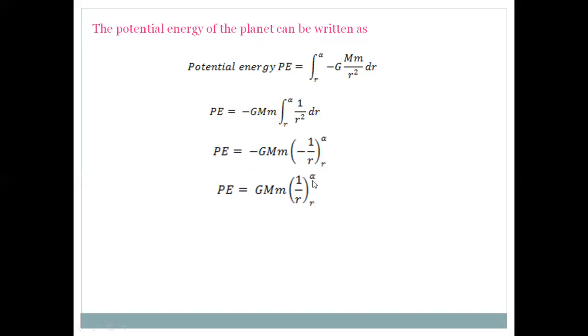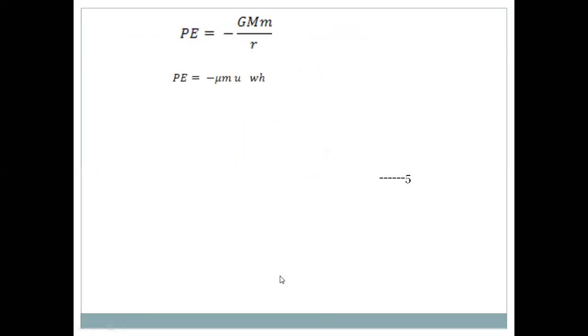When you apply limits, that is GMm [1/∞ − 1/r]. We know 1/∞ value is 0. So the potential energy is −GMm/r. But we know 1/r is equal to u, and GM is equal to μ, that is one more constant. So the potential energy is equal to −μ m u.